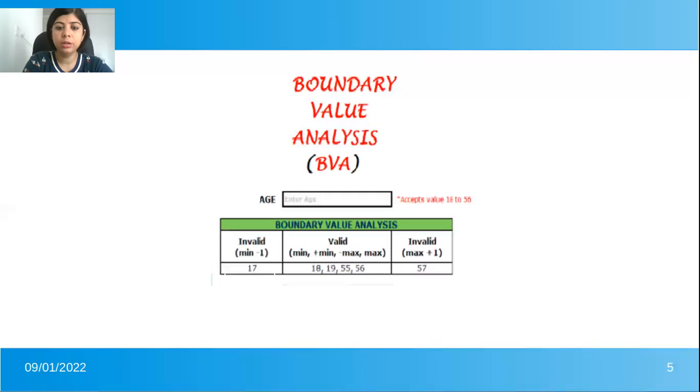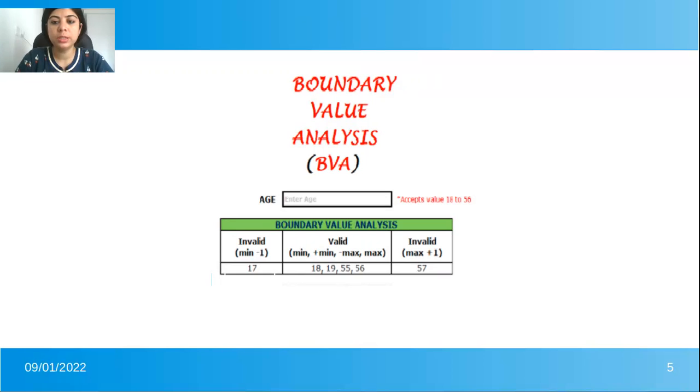If we consider 18 as one boundary and 56 as another boundary, we first test around the 18 boundary, like 18 minus 1, 18, and 18 plus 1, as input in the age feature.